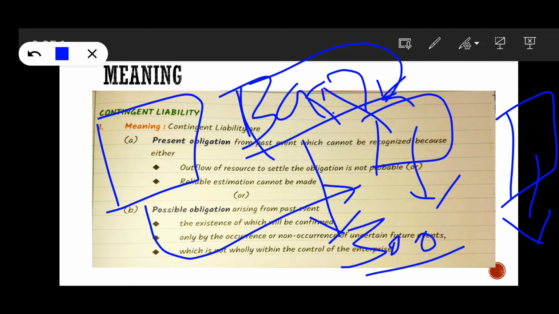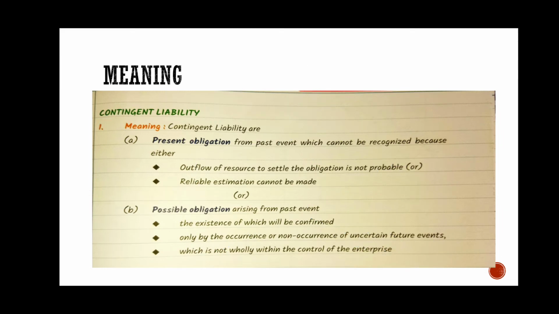See this, the liability: if the subsidiary does not pay, the holding company should pay. So the existence of a liability depends upon the occurrence or non-occurrence of a future event. Here the future event is paying the liability, which is not wholly within the control of the entity. It is not within the control of the holding company, it is in the control of the subsidiary company. If the subsidiary company does not pay, the holding company has to pay. If the subsidiary company pays, the holding company may not pay. So this is nothing but contingent liability. So this is the meaning of contingent liability.